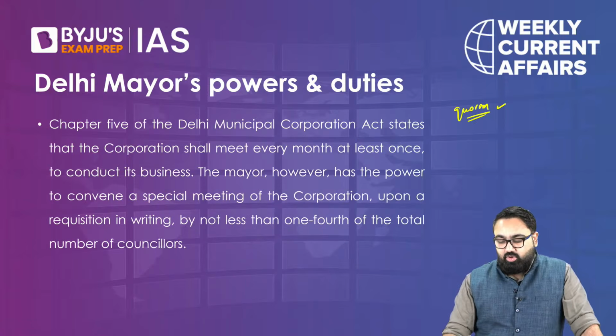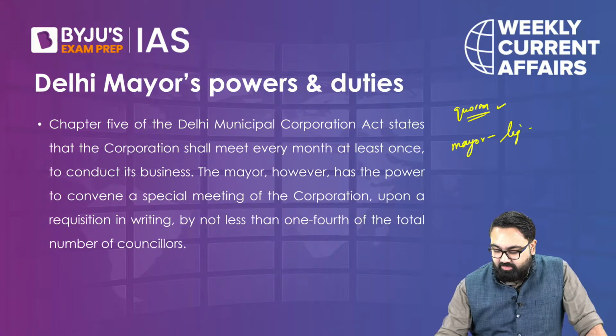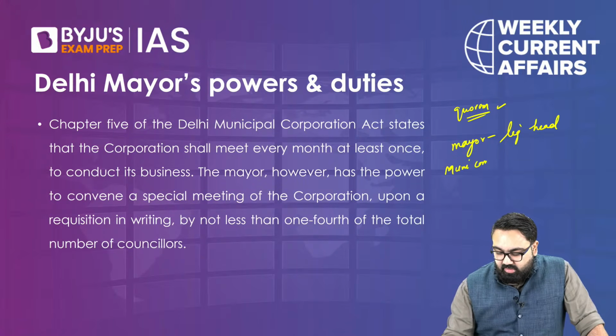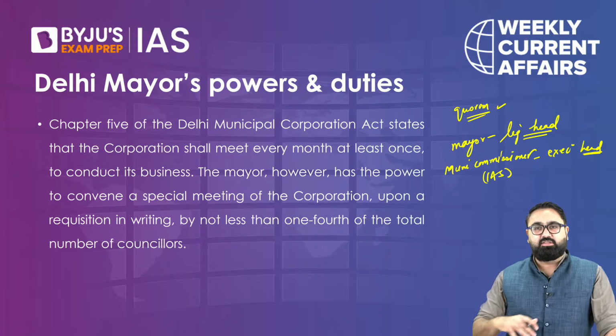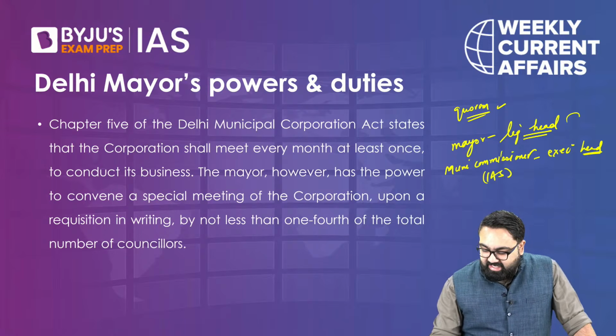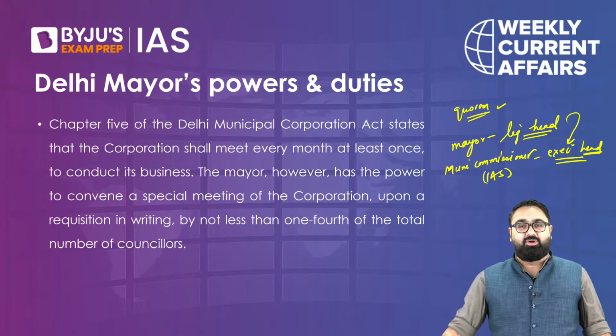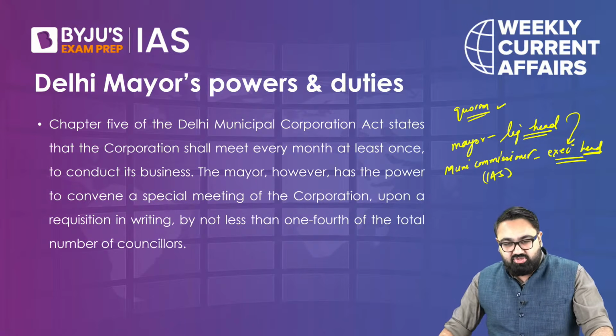Apart from the mayor, who is considered the legislative head of the municipality, we also have the municipal commissioner. The municipal commissioner, usually an IAS officer, is regarded as the executive head of the municipality. So while the mayor heads the councillors, who take the policy making decisions and pass resolutions, the executive head, that is the municipal commissioner, usually an IAS officer, would get the responsibility of executing those decisions on the ground.